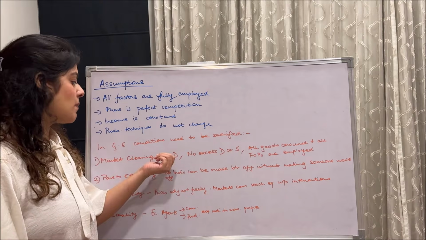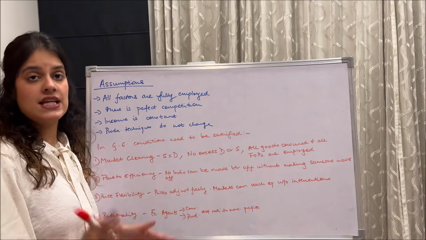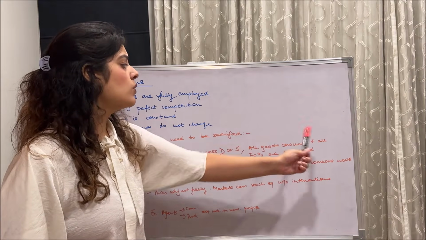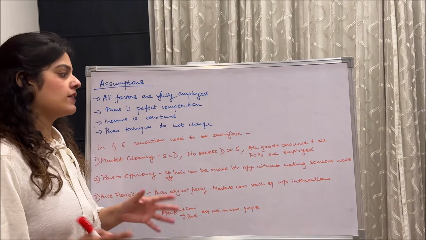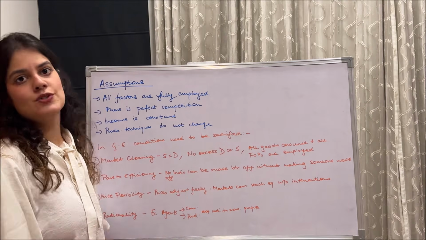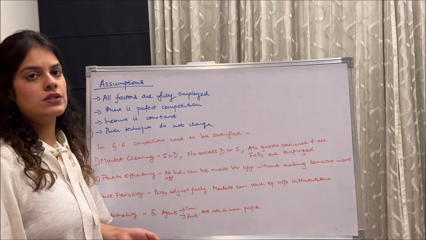Basically, this means that supply is equal to demand. In this case, there is no excess demand, no excess supply, and all goods are consumed and all factors of production are fully employed. So everything that is being produced is being consumed by the people. Okay, so supply equals demand.